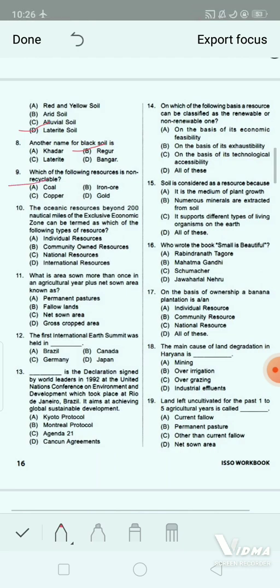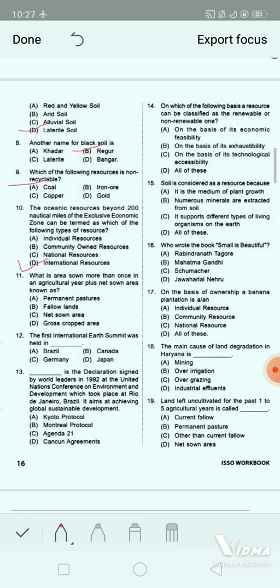Next question. The oceanic resources beyond 200 nautical miles of the exclusive economic zone can be termed as which of the following type of resource? Option A, individual resources. Option B, community owned resources. Option C, national resources. And option D, international resources. Yes, correct answer will be option D, that is international resources.